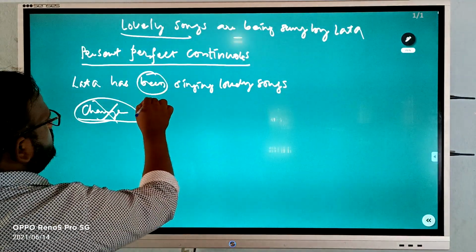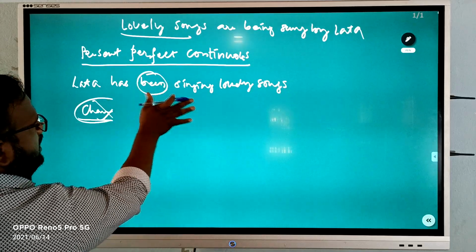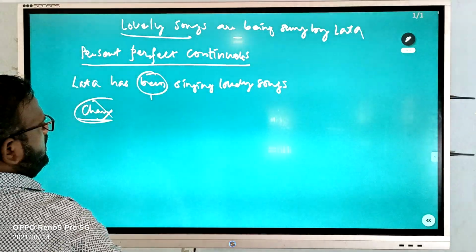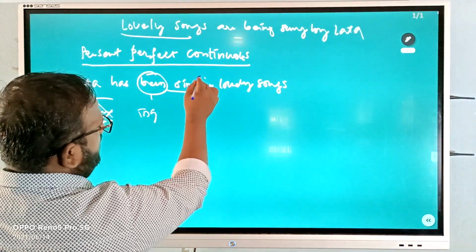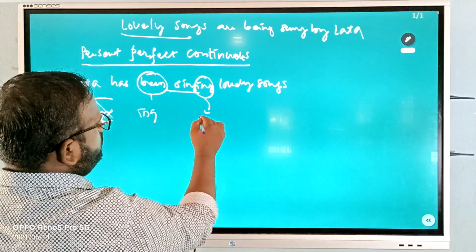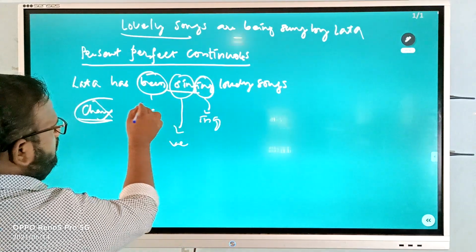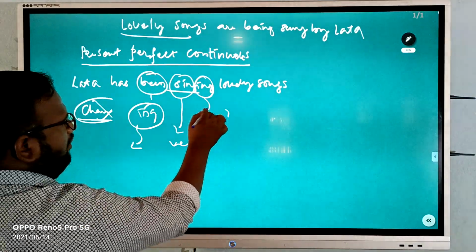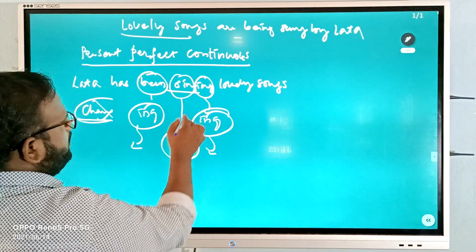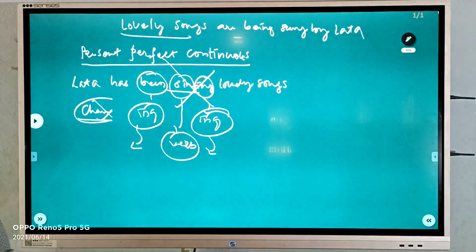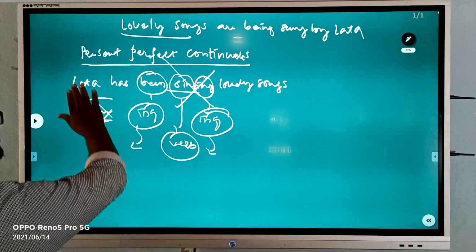Reason number one: being, which stands for the ing formation, expresses continuation. Then again V1 plus another ing. So soon after the verb, one more ing is there. Because of this, before the verb there is ing continuation, and after the verb there is ing continuation. So it is not possible to change it from active to passive voice. That we have to understand.